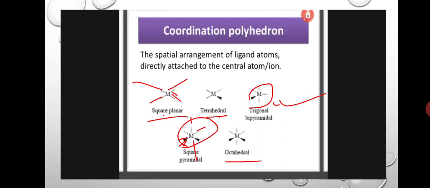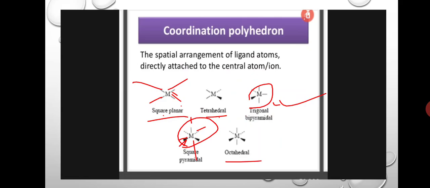And coordination polyhedron is the spatial arrangement of ligand atoms directly attached to the central atom or ion. Here the ligand arrangement is directly attached to the metal. One is a square planar structure, and another is tetrahedral. All have a spatial arrangement of ligands with the metal. But here some of the ligands are above the plane, some are on the front side, and some ligands are on the back side.